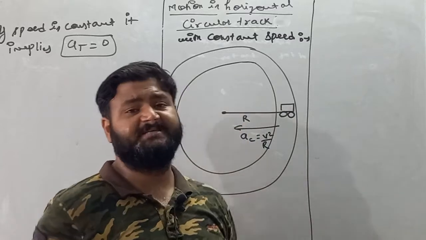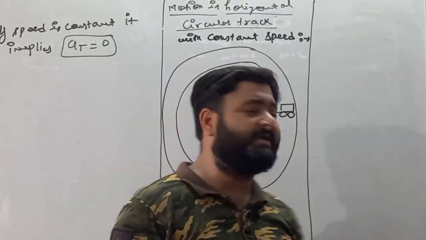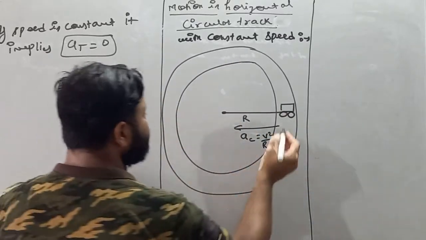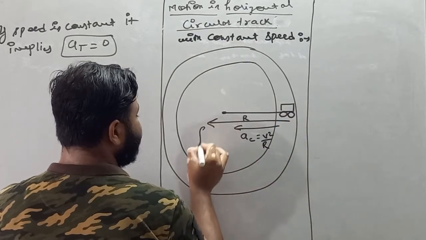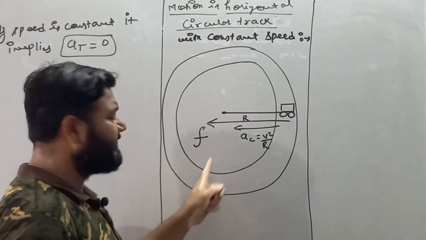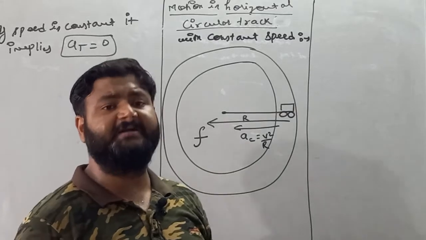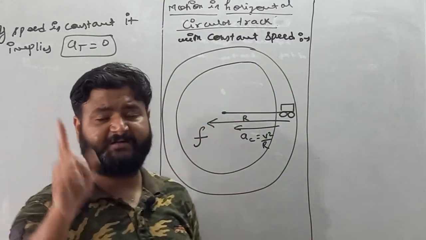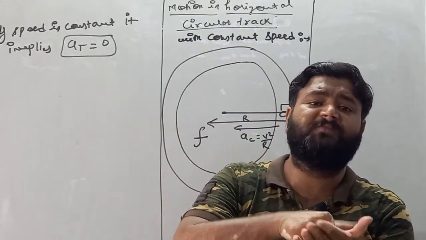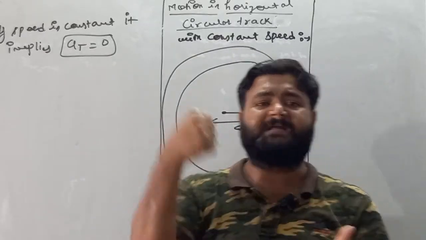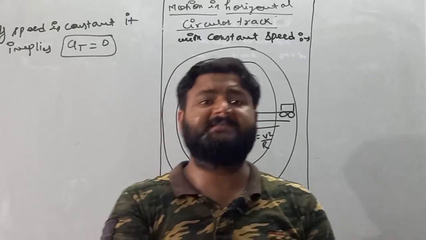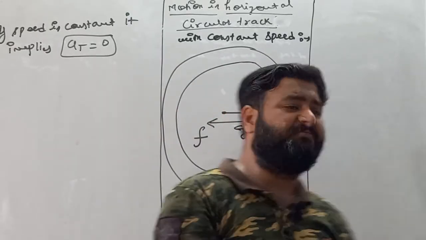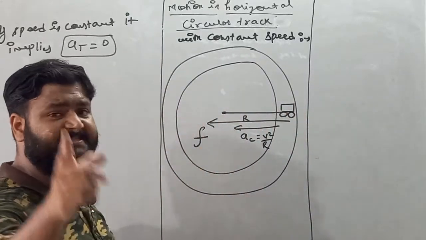Here that force is called centripetal force, my dear student, and that force must act towards the center. So remember this thing: friction can provide the required centripetal force in a horizontal circular track. And if the car is moving smoothly, then the tire part and road part are at rest. So the nature of friction must be, my dear student, static.